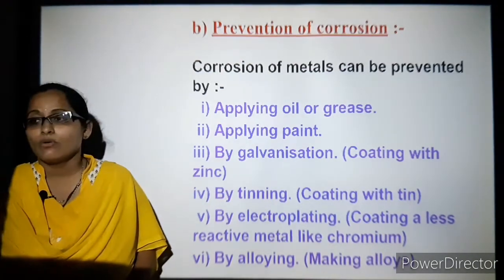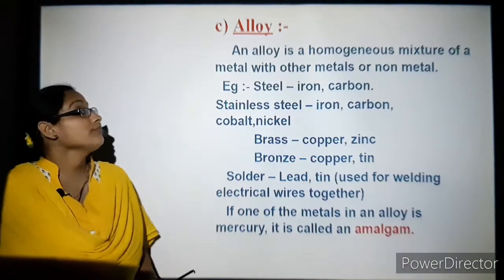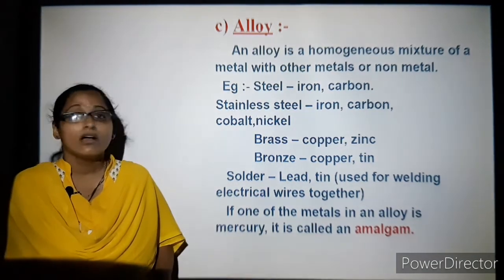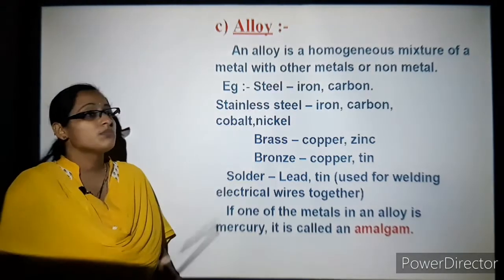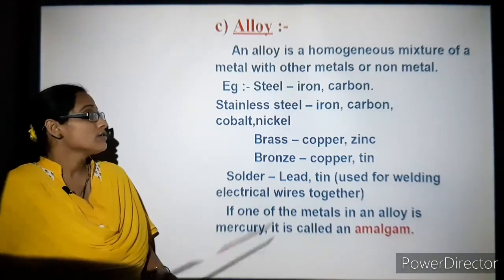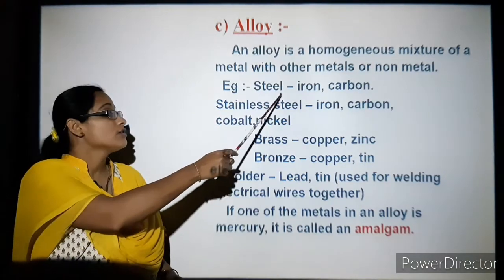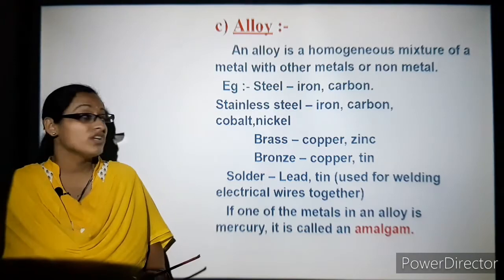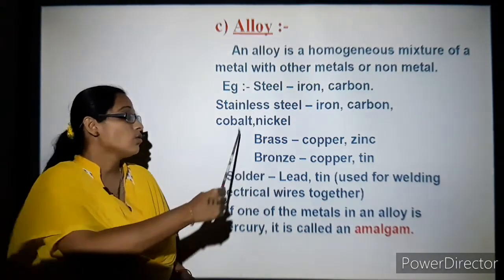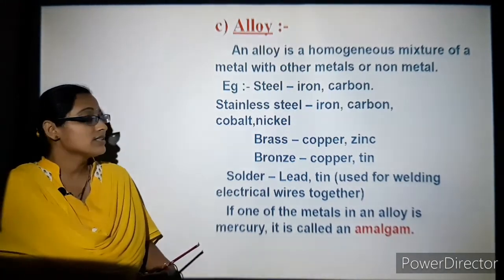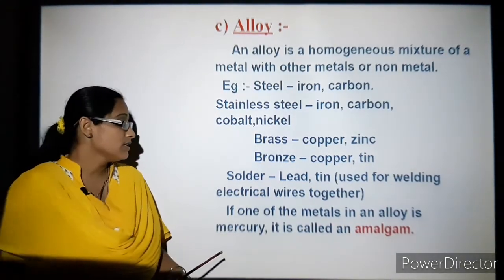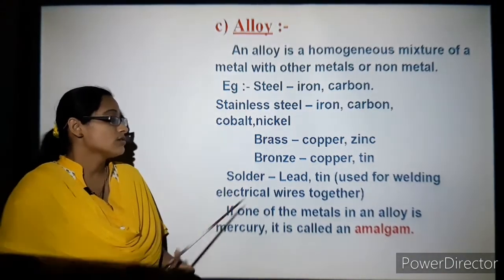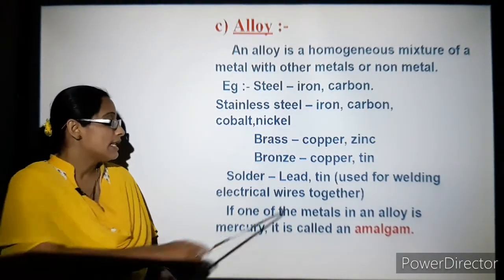So let's understand what are alloys. An alloy is a homogeneous mixture of a metal combined with other metals or non-metals. So how is steel made? It's an alloy of iron and carbon. Stainless steel is a combination of iron, carbon, cobalt and nickel. Brass is a combination of copper and zinc. Bronze, a combination of copper and tin. Solder is a combination of lead and tin.